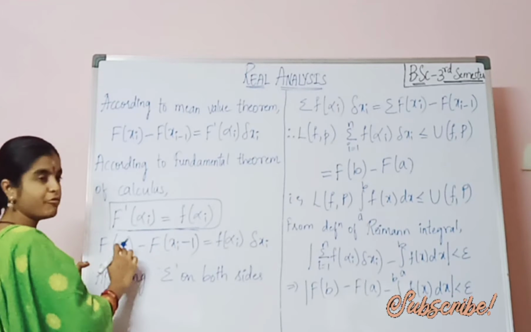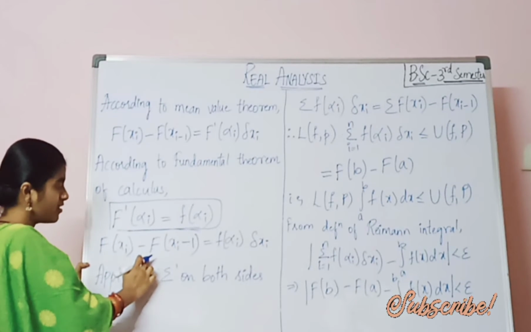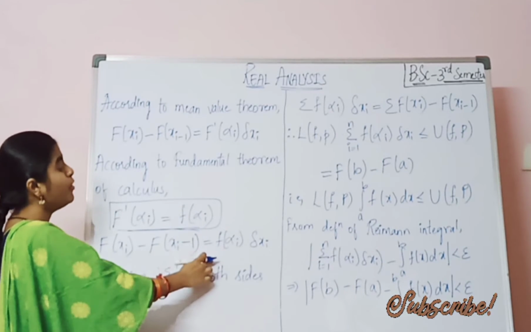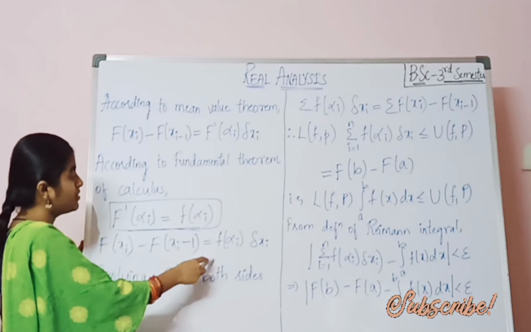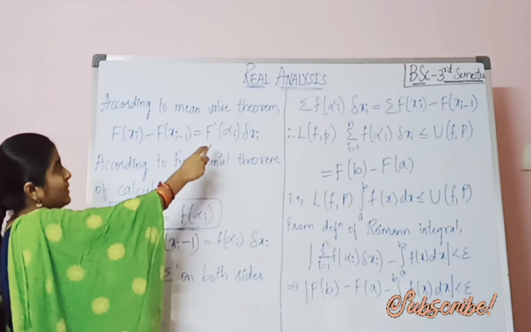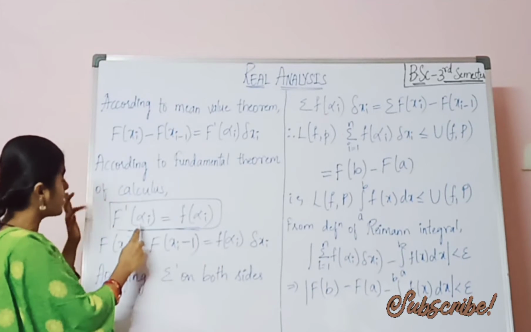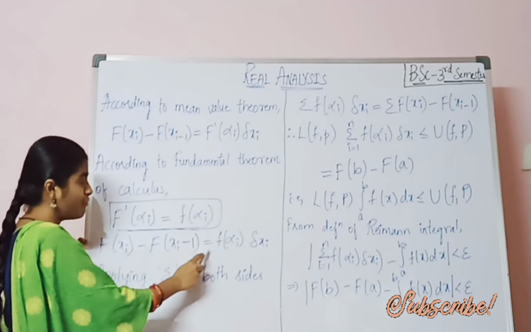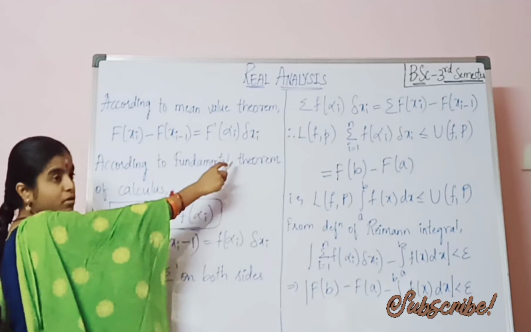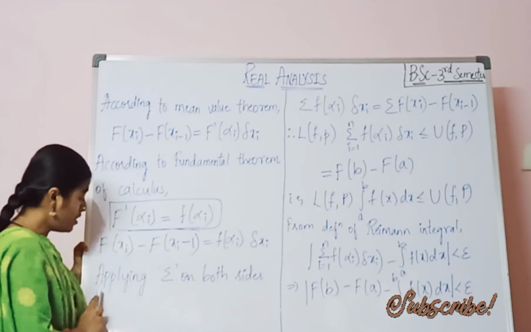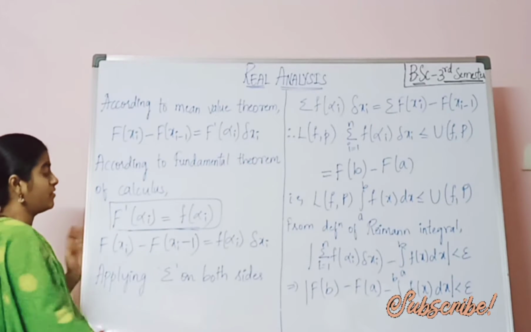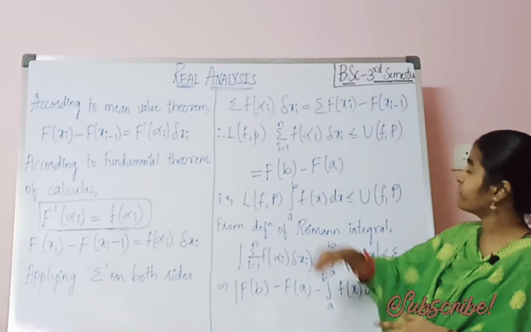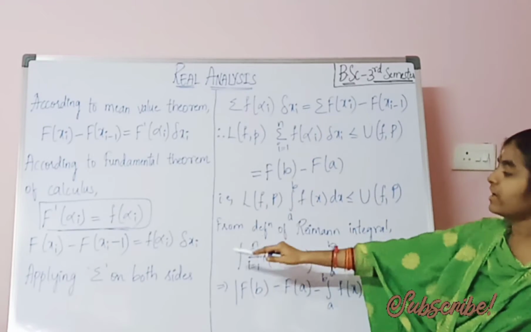Now F(xi) minus F(x(i-1)): according to the mean value theorem, in place of F'(alpha i), we substitute small f of alpha i into delta xi as it is. Now we apply summation on both sides, shifting LHS to RHS and RHS to LHS.